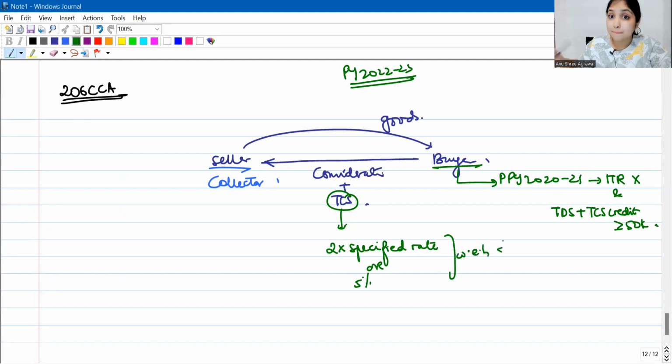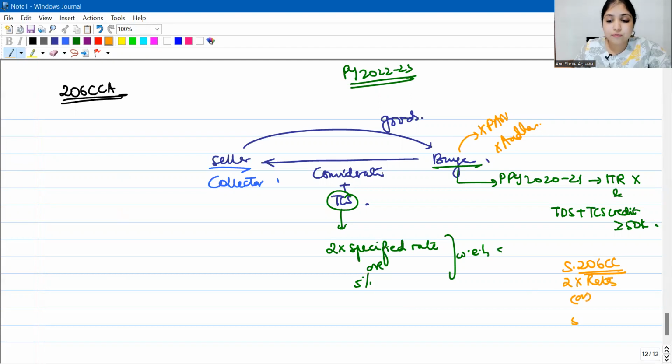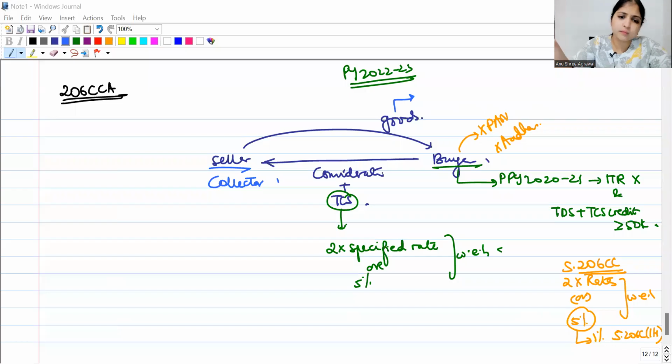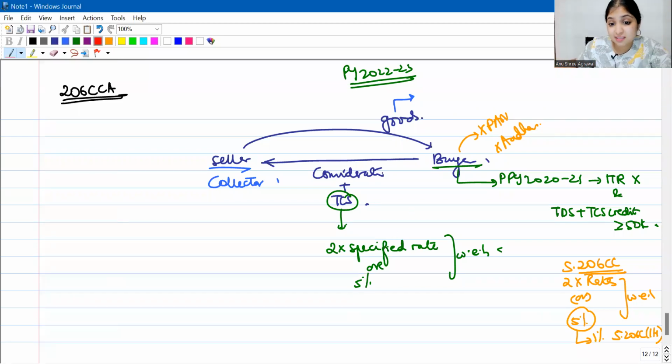But let us say the buyer is also neither giving PAN number nor is he giving Aadhaar number, which means section 206CC will also apply. 206CC says 2 times the rate applicable or 5%, whichever is higher. Instead of 5%, we will take 1% for 206C(1H). There, instead of 5%, we take it as 1%. So let us say these goods were scrap.